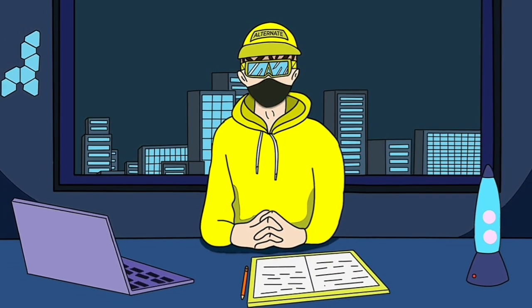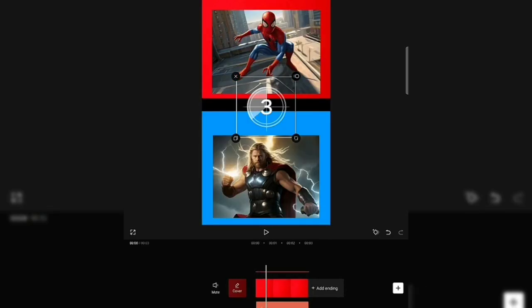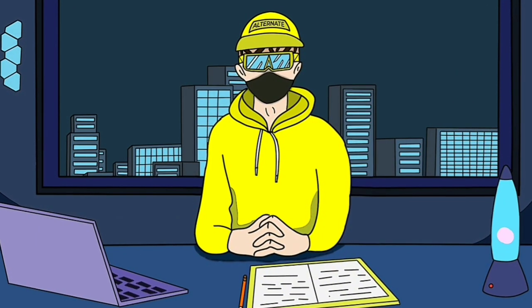After you get them, you need to add a timer clock. You can get a stock video or download commercial use videos from YouTube. After that, place the clock right in the middle, add Spider-Man and Thor, one on the top and one at the bottom. After you do that, we'll go to 11 Labs for AI voices.